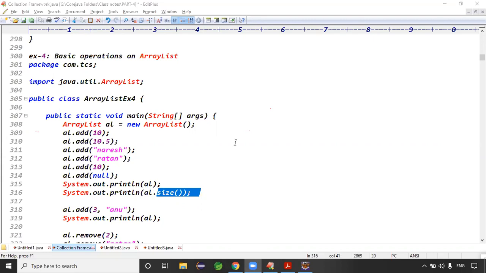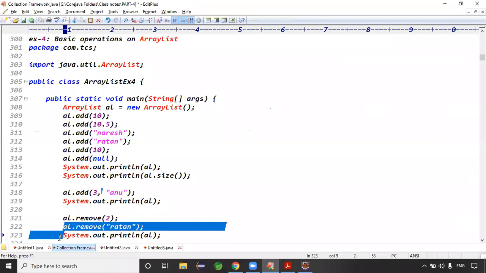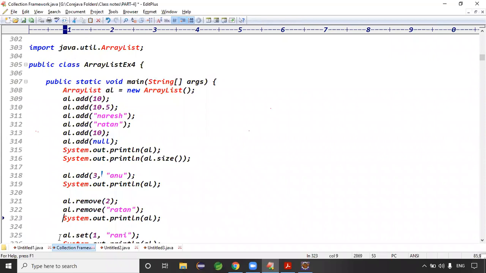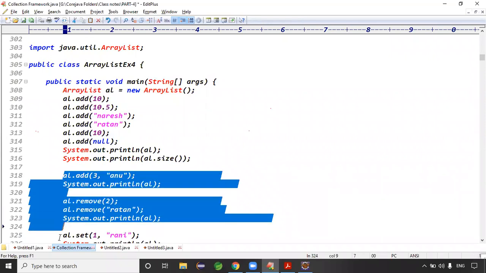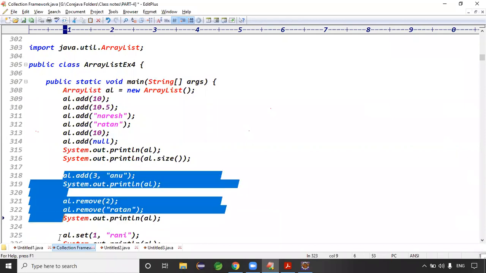Definitely. Guys, this is the add method: add 3 comma anu means add anu at the third position, right? Exactly. Remove of 2 means remove the second object, right? Remove of Ratan means remove Ratan, right? Exactly. Guys, the add method and remove method are very dangerous methods regarding ArrayList. Guys, ArrayList's underlying data structure is what?